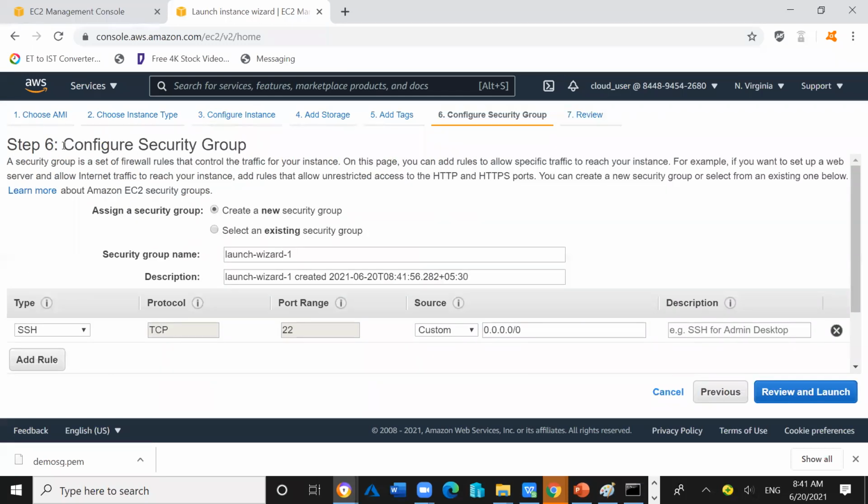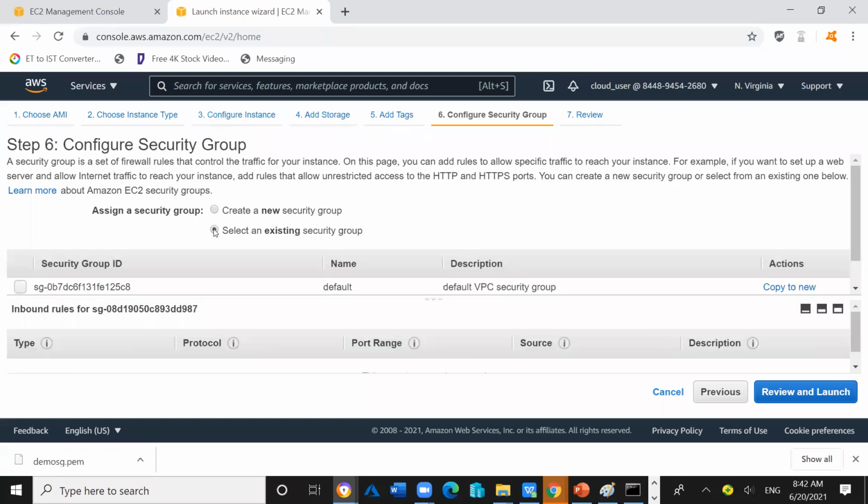So here, step number 6, here we need to define the security group. Two options, we can either create a new security group or we can use the existing security group. So the security group we have already created, and the same security group we already associated with the previous EC2 instance, the first EC2 instance. So now I don't want to create another security group. I want to use the same security group because I want to apply the same set of rules with this EC2 instance also. I don't want to change anything here.